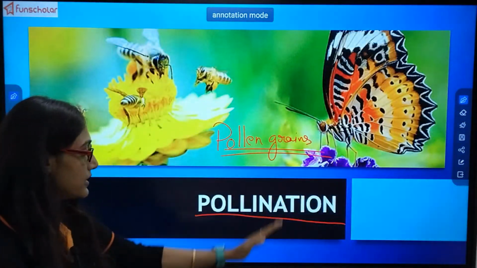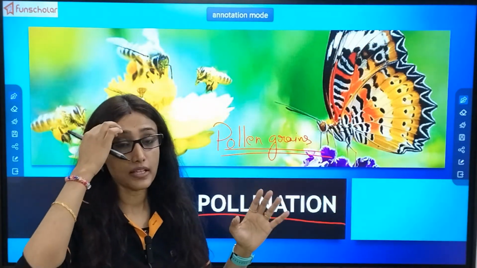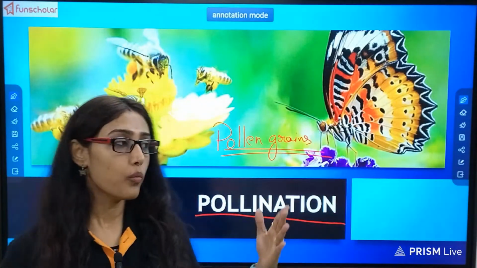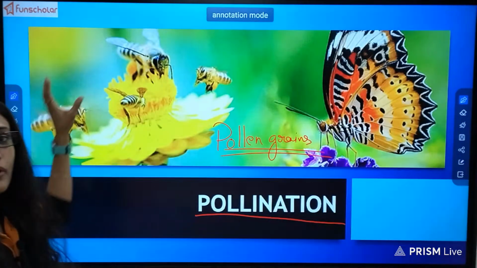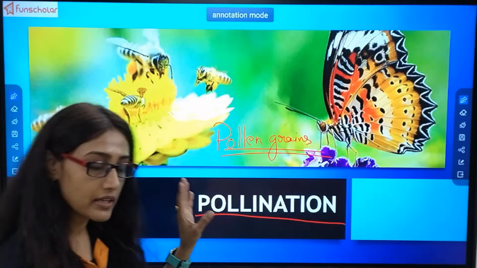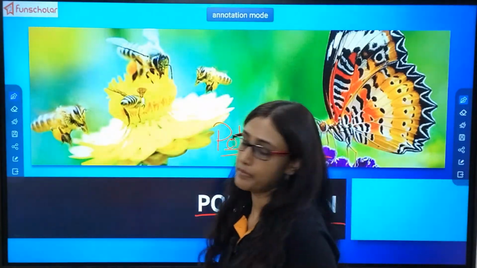First, to deal with pollination, we will start the chapter with how pollination takes place, what the organ of reproduction in a plant is, why pollination takes place, where it takes place, and who does the process of pollination. Everything will be discussed in this chapter.